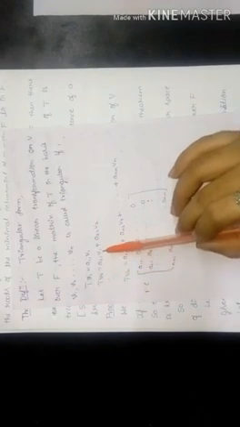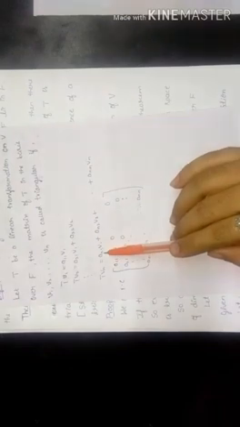That is, let T be a linear transformation on V over F. The matrix of T in the basis V1, V2, so on up to Vn is called triangular if T V1 is equal to A11 V1, T V2 is equal to A21 V1 plus A22 V2, so on up to T Vn is equal to An1 V1 plus An2 V2 plus so on up to plus Ann Vn.